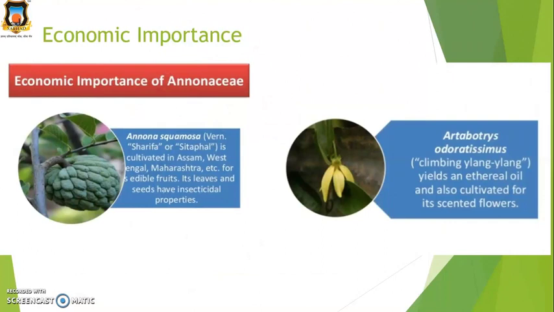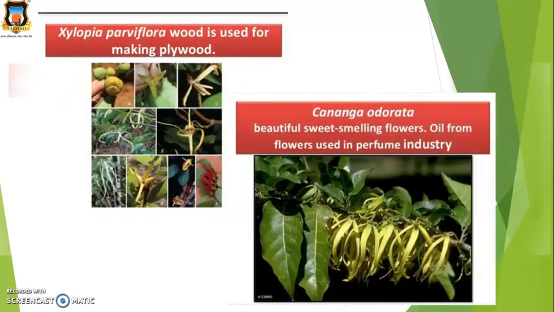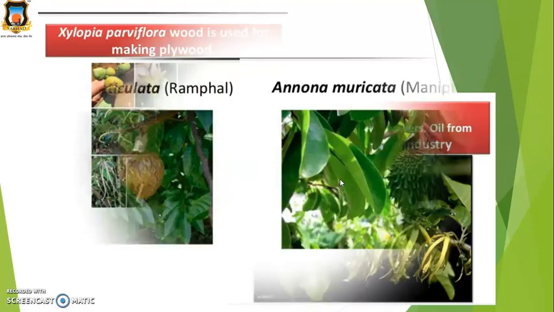Now the economic importance of Annonaceae, for example Annona squamosa. The common name is sitafal. They are useful as edible fruit, and their leaves and seeds are useful for insecticidal property. Then Artabotrys odoratissimus is cultivated for its scented flowers. Again the Xylopia parviflora wood is used for making plywood. The Cananga odorata has beautiful sweet smelling flowers, and these are useful in the perfume industry.